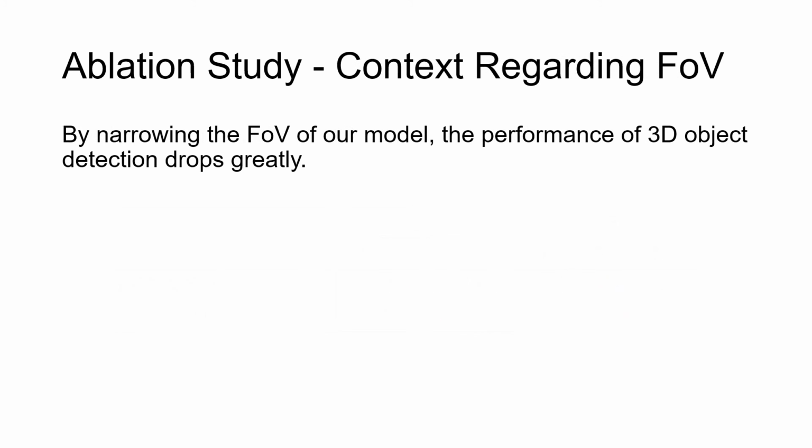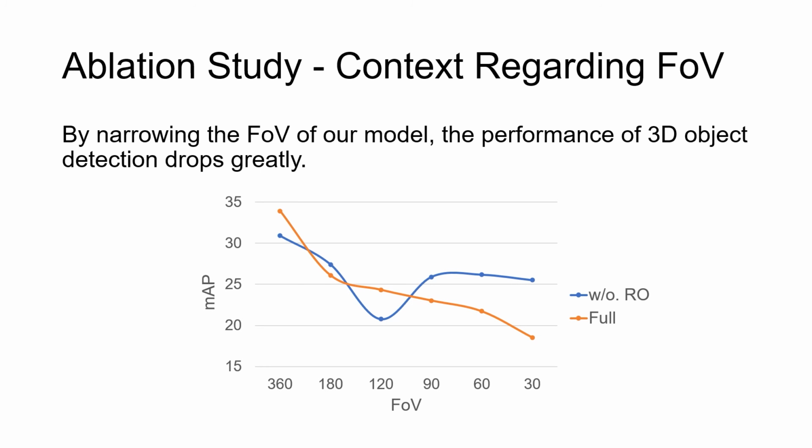To learn the effect of wide field of view of panorama, we conduct ablation experiments on our proposed method by splitting the panorama into different FOV. We compare our full model, with or without RO, with mAP on full 57 categories. The results show that limiting the message flow within small FOV hurts the performance, which means that our model is really taking advantage of the whole scene context to estimate object poses.